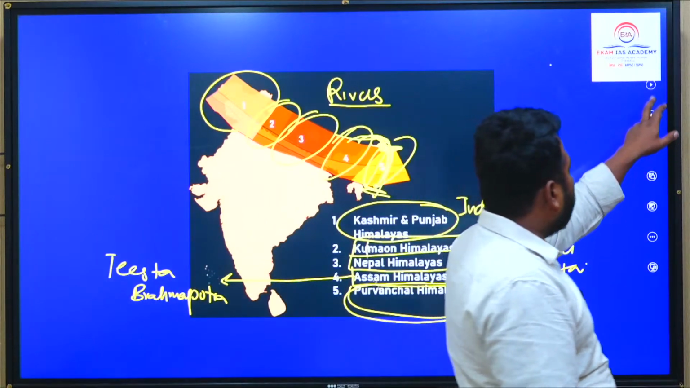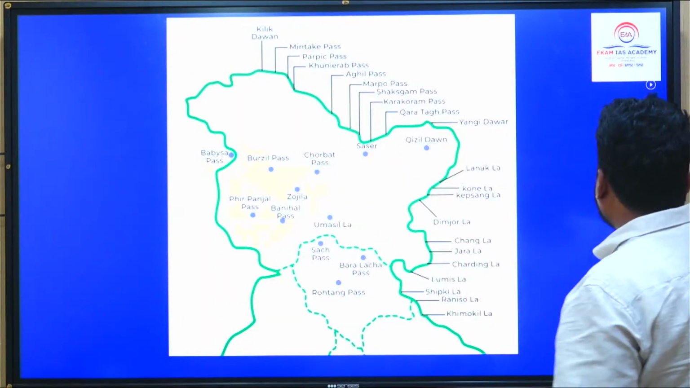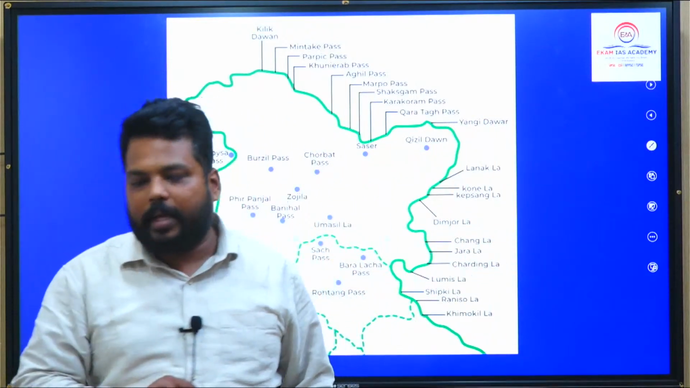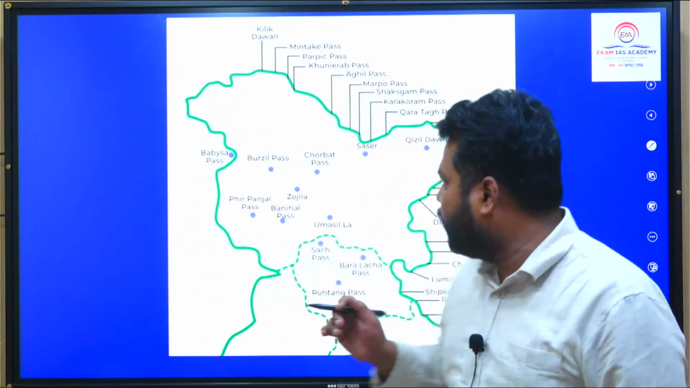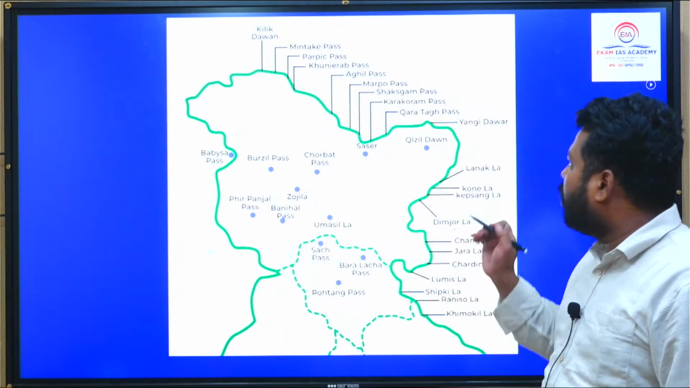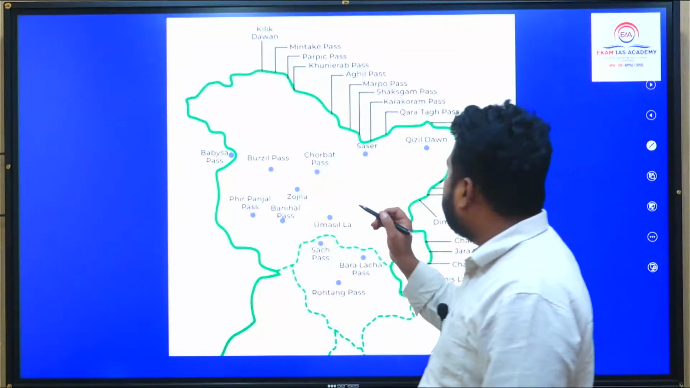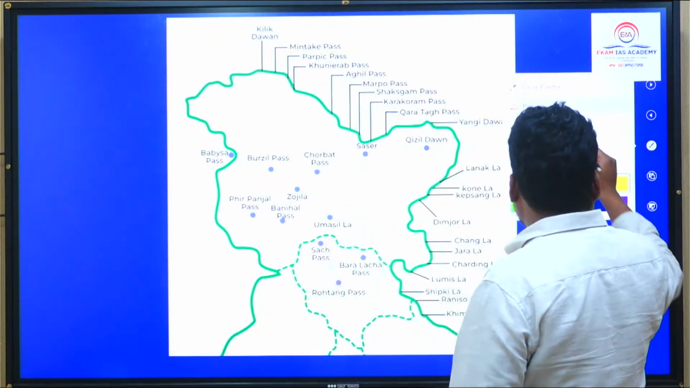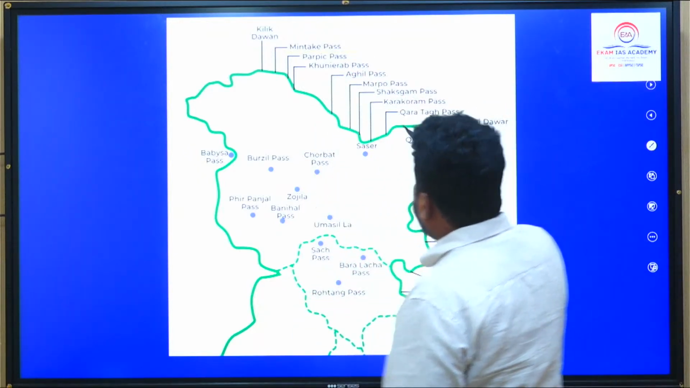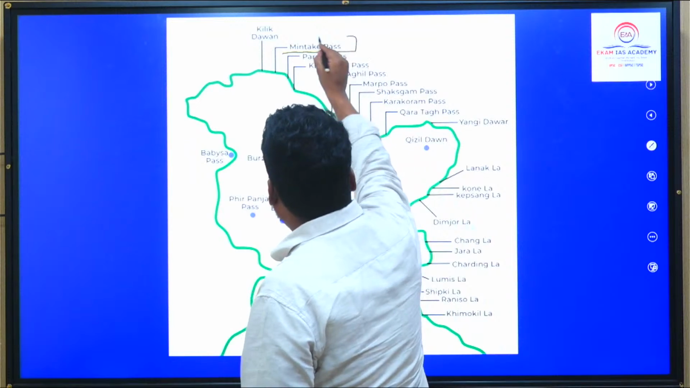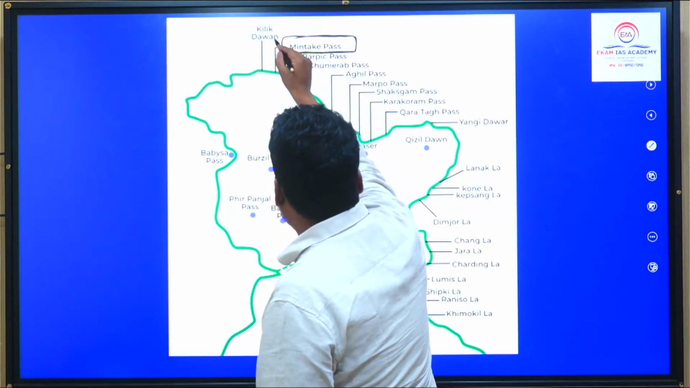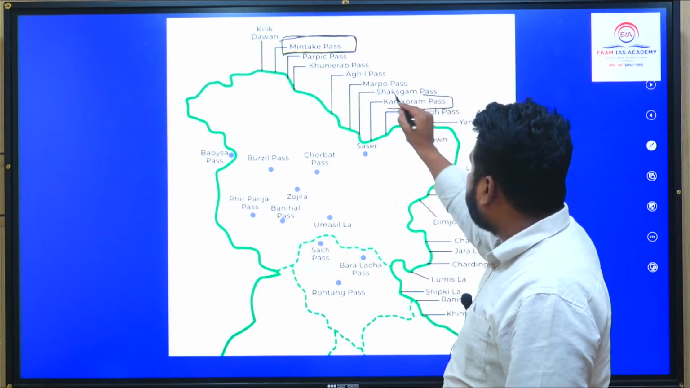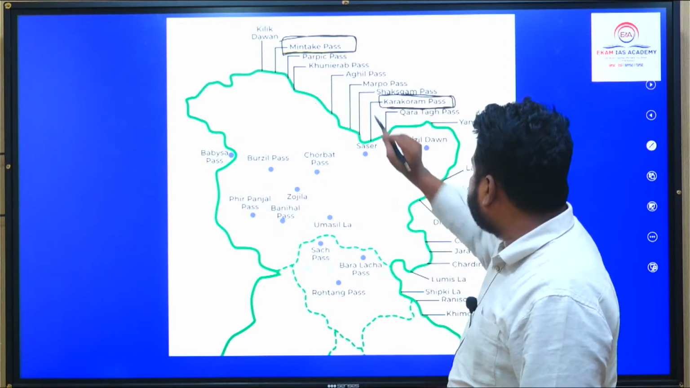As I have said, we have many passes located in Himadri, and there is no necessity that you remember every pass, but I will say a few which are in news. Make sure that you remember those particular passes. One is Mintaki Pass, which was in news, located in Ladakh region. Karakoram Pass along the Karakoram range. This is in news.